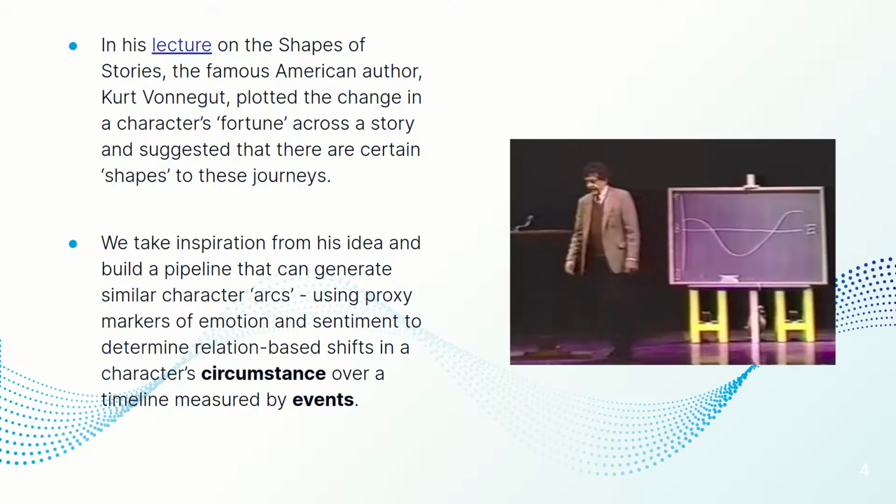Motivation. The motivation for our work stems from a lecture on the shapes of stories by the famous American author Kurt Vonnegut. He plotted the change in a character's fortune across a story and suggested that there are certain shapes to these journeys. We take inspiration from his idea and we build a pipeline that can generate similar character arcs. We use proxy markers of emotion and sentiment to determine relation-based shifts in a character's circumstance over a timeline measured by events.